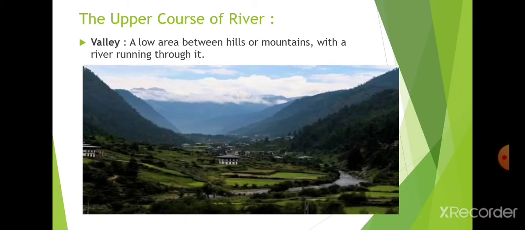So you might have read in your previous classes what is a valley. The place between the two hills or the mountains is known as the valley. So the low area between the hills or mountains, and sometimes a river is running through it, that area is known as a valley. The valley is present in the upper course of the river.